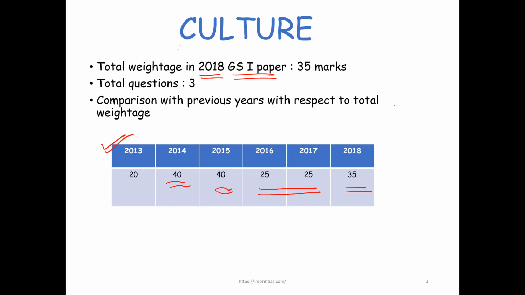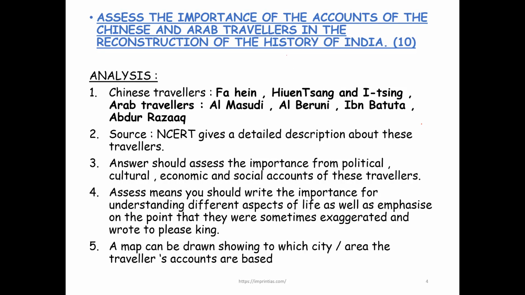Understand, when you talk about culture, we typically overlap it with ancient and medieval India. Okay, so let's look at the first question. The first question is: assess the importance of the accounts of Chinese and Arab travelers in the reconstruction of Indian history. Now, typically, if you think about it, where has this question come from?